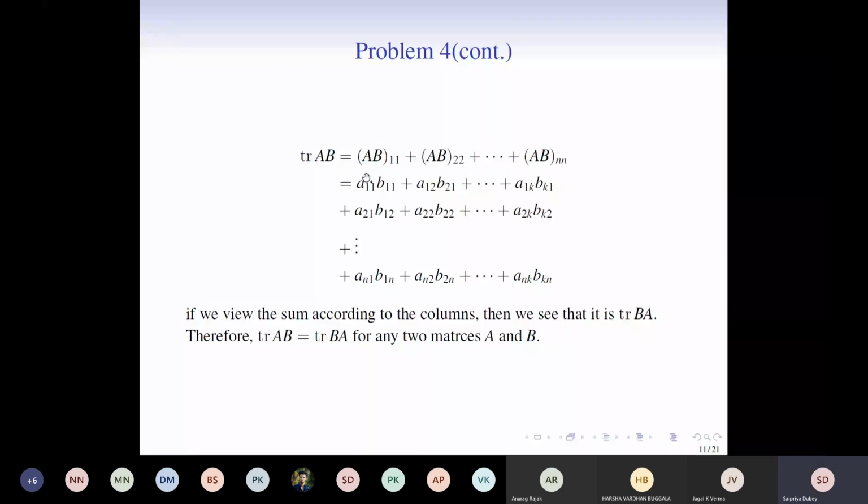the trick here is to see this entire sum as column sum.